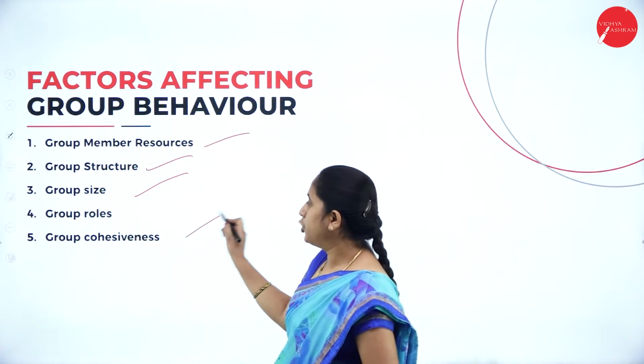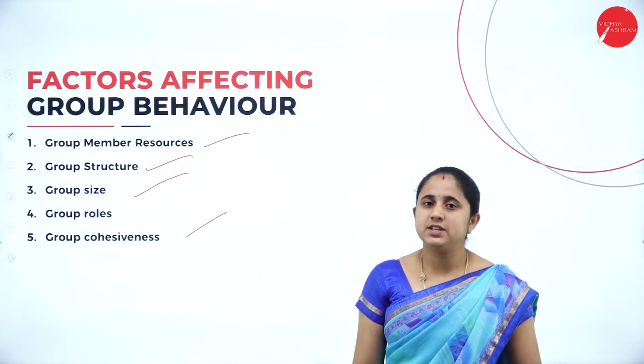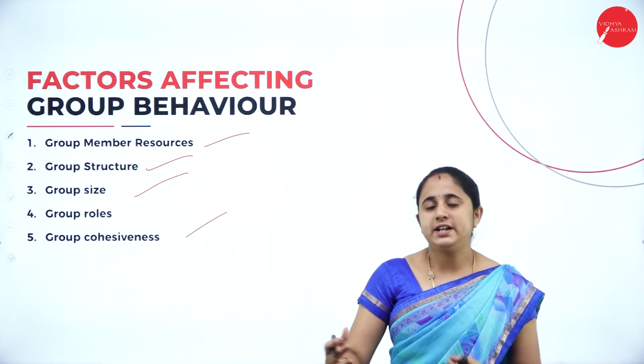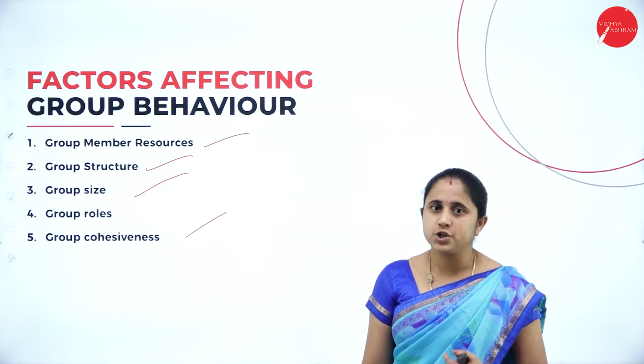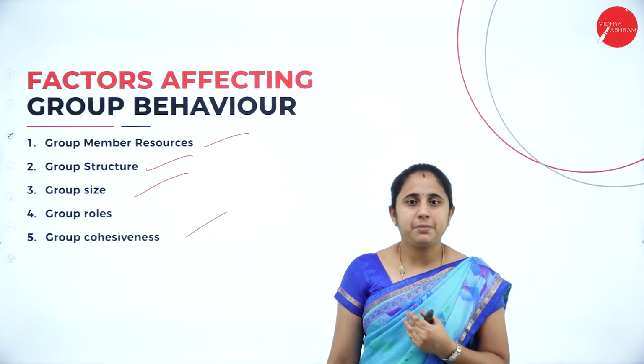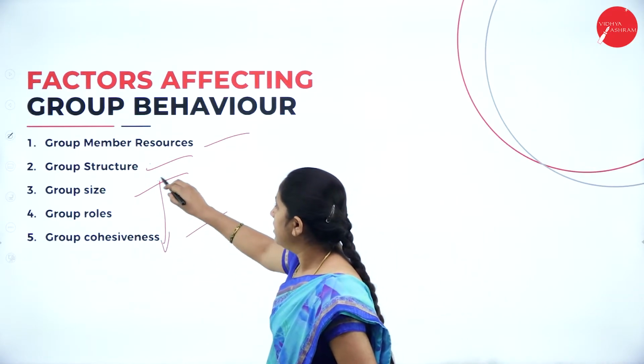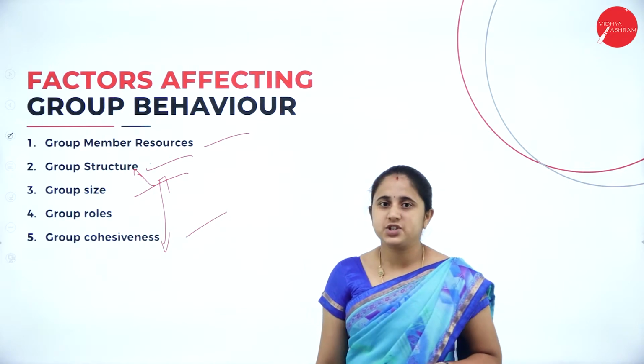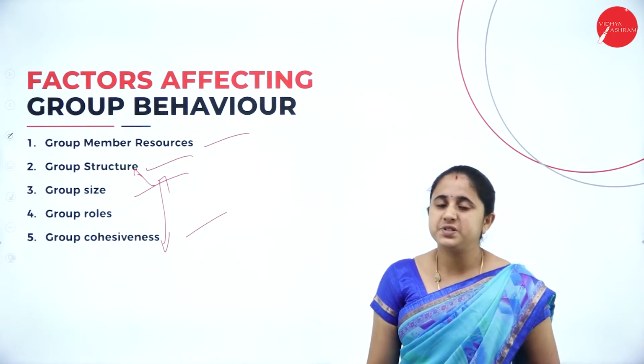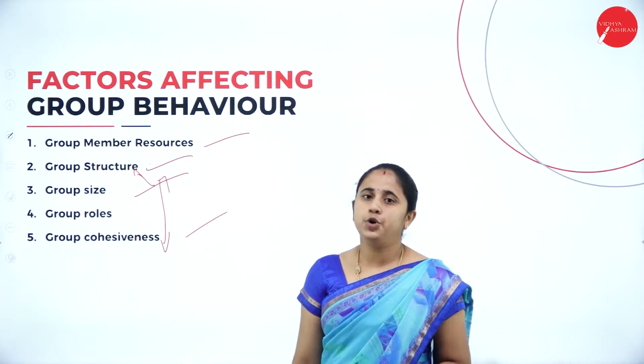The next one is group cohesiveness. Group cohesiveness means bonding and interaction between the individuals. Bonding among the members will influence the group. All these three points come under group structure. Group structure includes group size, then group roles and group cohesiveness.